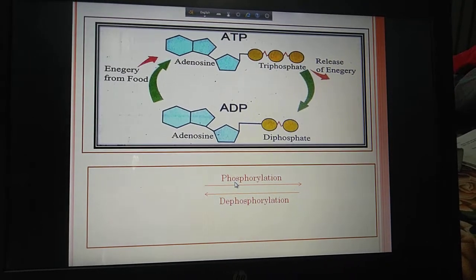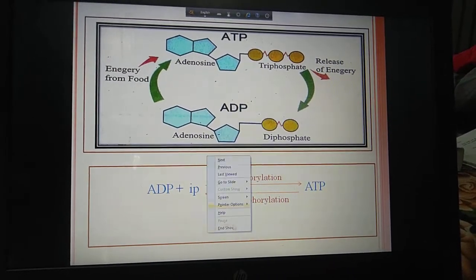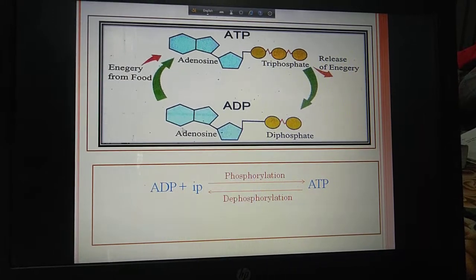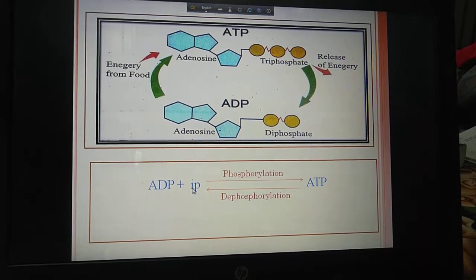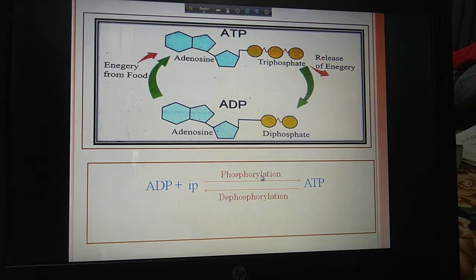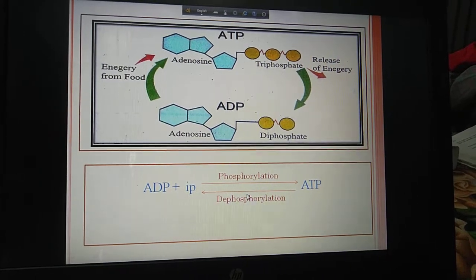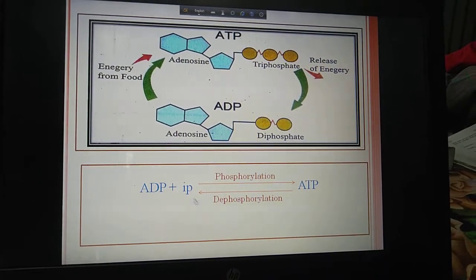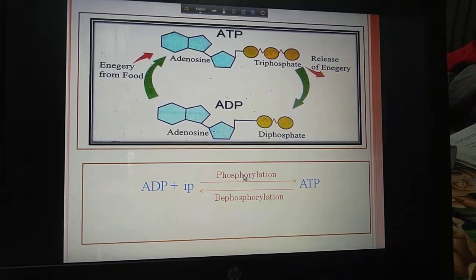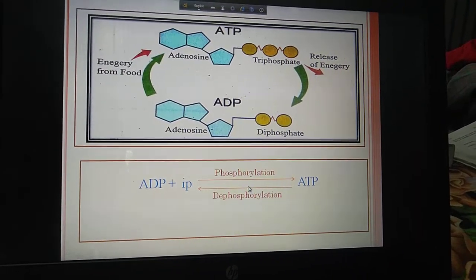Phosphorylation means the process of producing ATP with the help of ADP and inorganic phosphate. Then it is called phosphorylation. And when ATP breaks down into ADP and inorganic phosphate, it is called dephosphorylation. These two questions are very important for your exam.